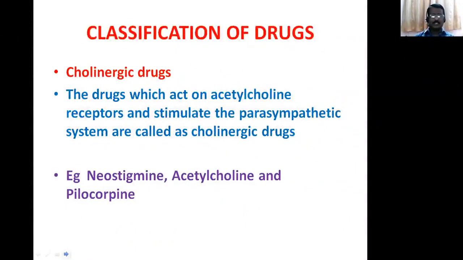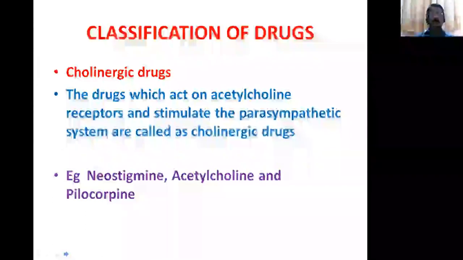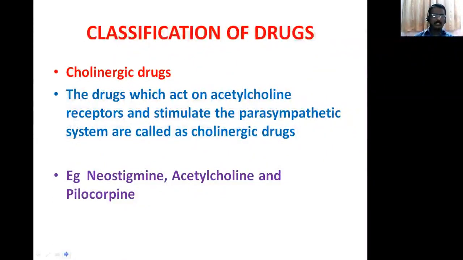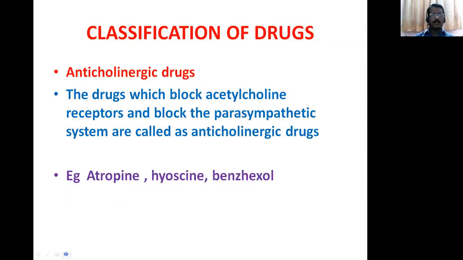The cholinergic drugs: the drugs which act on acetylcholine receptors and stimulate the parasympathetic system are called cholinergic drugs. Examples: neostigmine, acetylcholine and pilocarpine. Anticholinergic drugs: the drugs which block the acetylcholine receptors and block the parasympathetic system are called anticholinergic drugs. So atropine, hyoscine and benzalkonium are anticholinergic drugs, the drugs which reduce secretions.